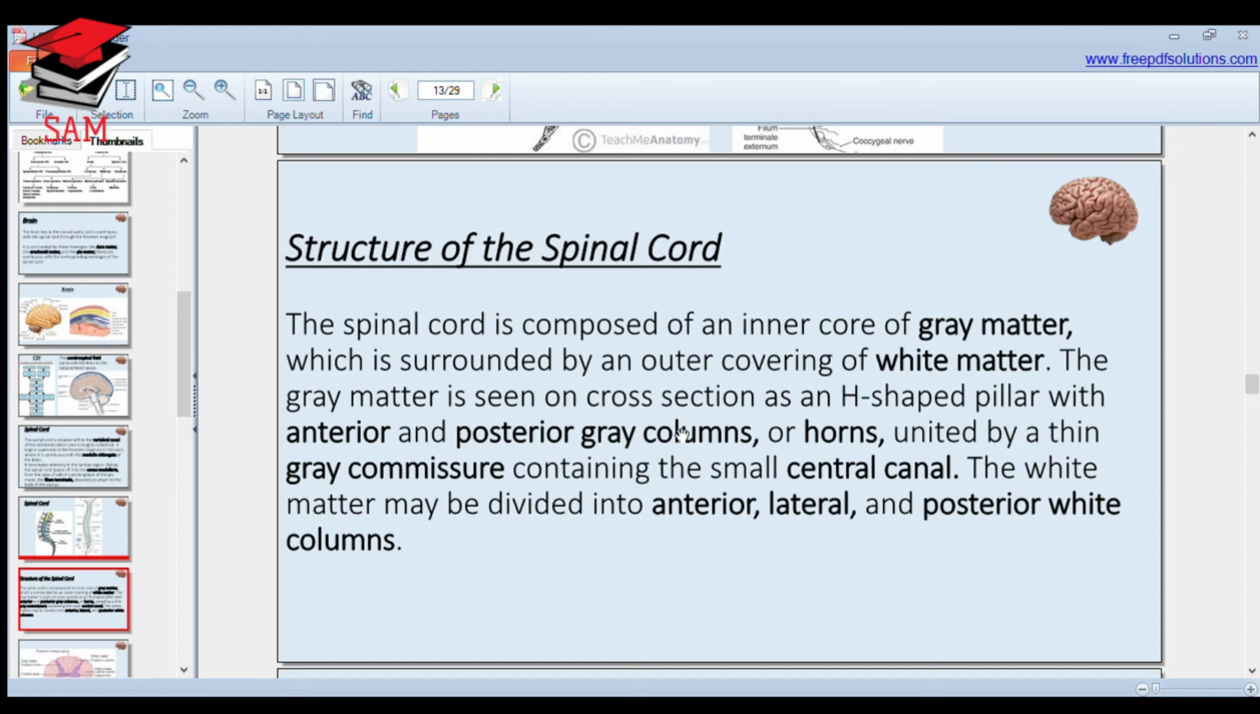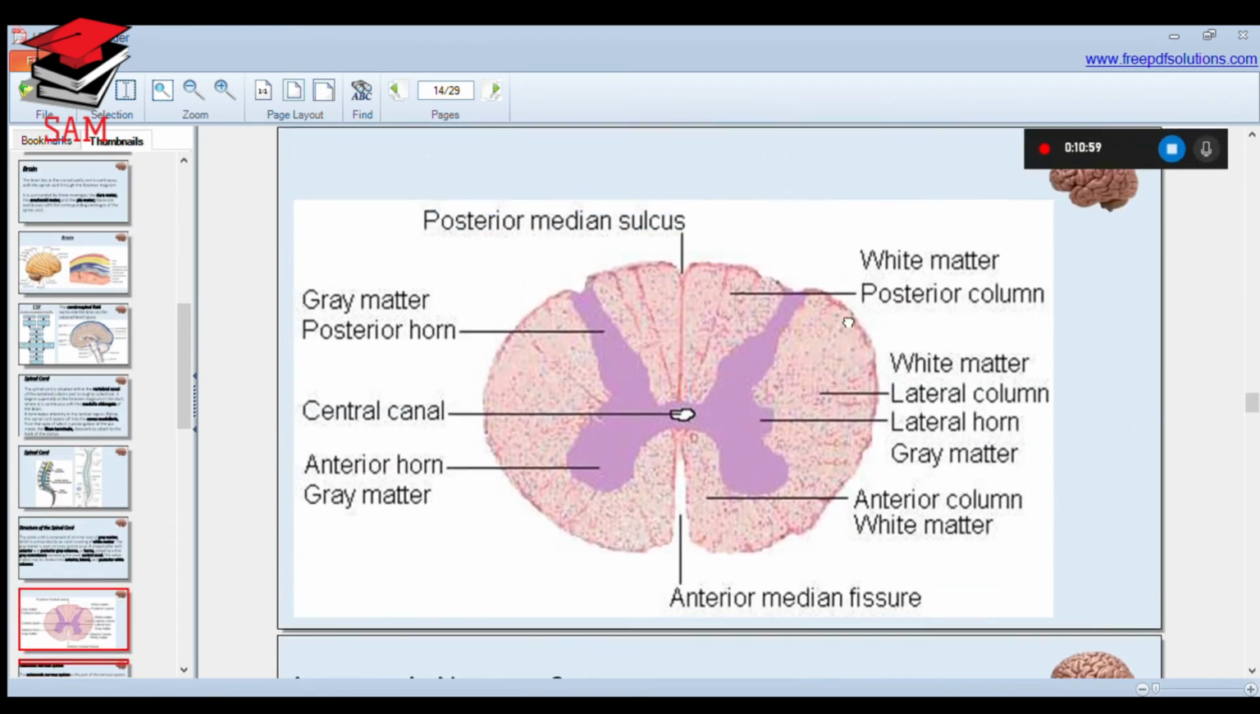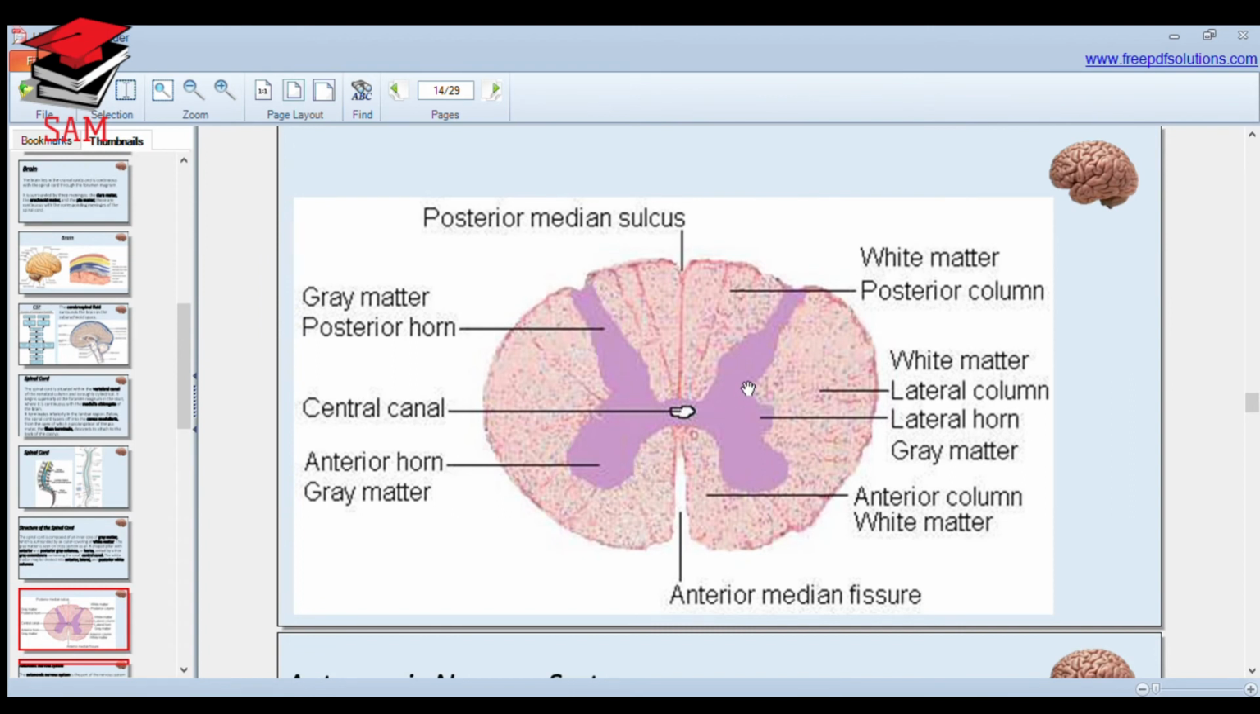In cross section it is seen as an H-shaped pillar with anterior and posterior gray columns or horns from where the nerves arise, united by a thin gray commissure containing the central canal, which we can also call the vertebral canal. The white matter may be divided into anterior, lateral and posterior white columns. If we see the transection of a spinal cord, it is H-shaped, the inner core is made up of gray matter, and this is the central canal.